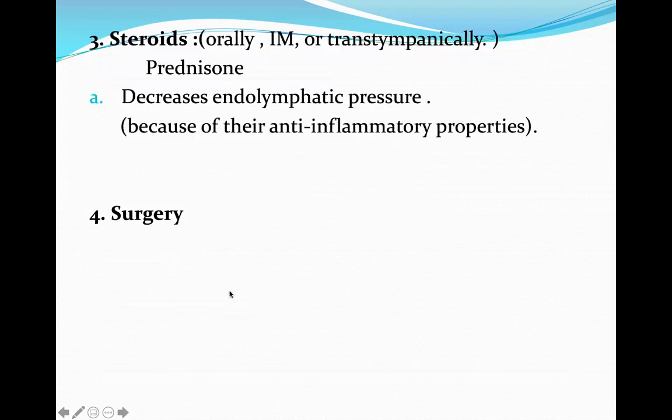Steroids are also used in Meniere's disease, orally, intramuscularly, or transtympanically, and include prednisone, as they decrease the endolymphatic pressure because of their anti-inflammatory properties. And the last option: if the Meniere's disease is not managed by the drugs, the last option is surgery.